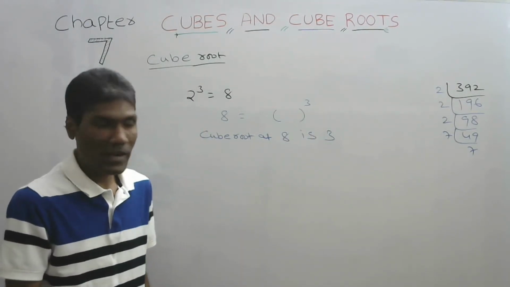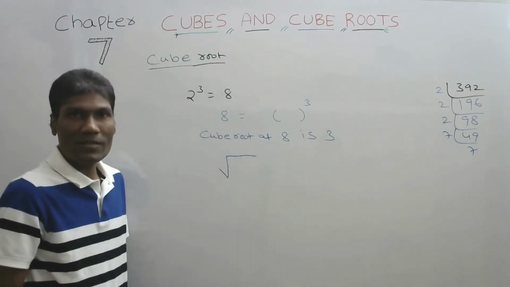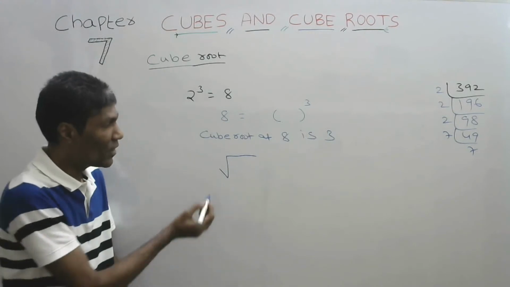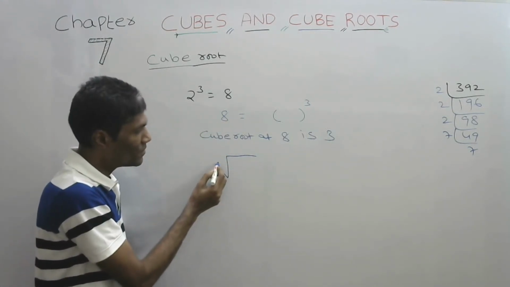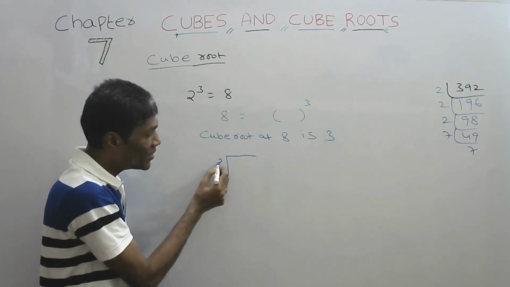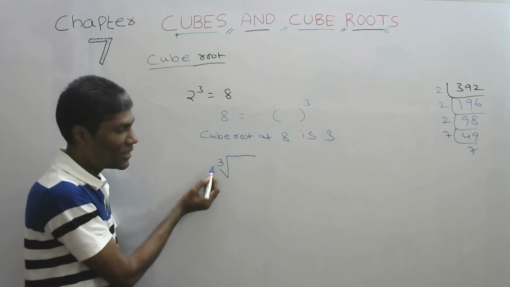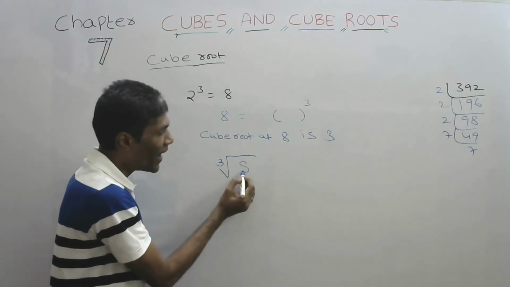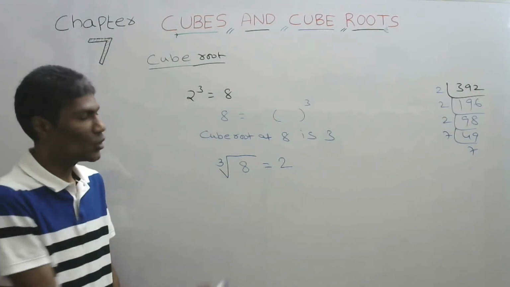How to denote that? For square roots, do you remember we used this symbol? The same symbol, but now we are doing 3 times, no? So we will write 3 here. That means cube root of 8 equals 2.